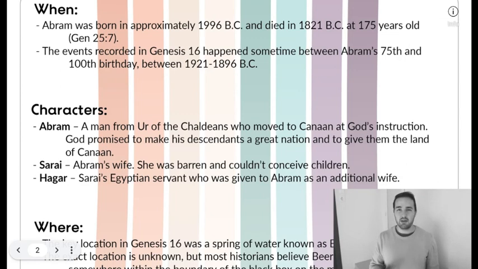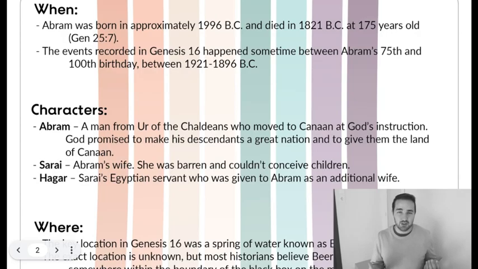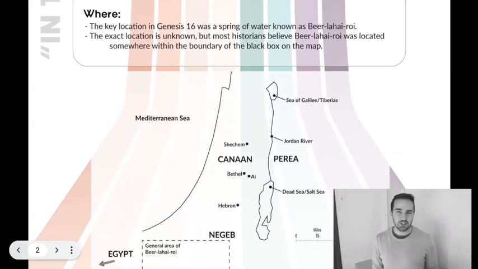Now, our second main character is Sarai. This is Abram's wife. And interestingly, Sarai was barren. She couldn't have any children. So there's a problem here. How's God going to make Abram into a great nation if Sarai can't have any children? Then our third main character, who comes about as a result of this dilemma, is Hagar. Hagar was an Egyptian servant of Sarai's, and Sarai gave Hagar to Abraham so that Abraham could have children with her, since Sarai couldn't.